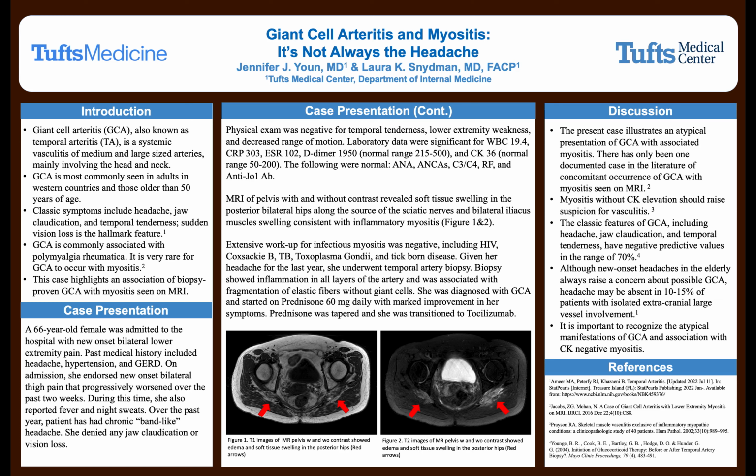Classic symptoms include headache, jaw claudication, and temporal tenderness. Sudden vision loss is the hallmark feature. GCA is commonly associated with polymyalgia rheumatica. It is very rare for GCA to occur with myositis. This case highlights an association of biopsy-proven GCA with myositis seen on MRI.